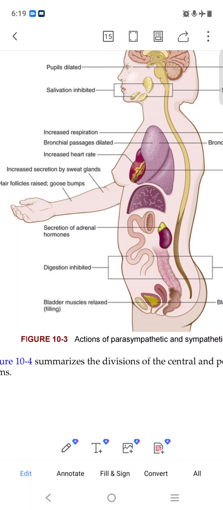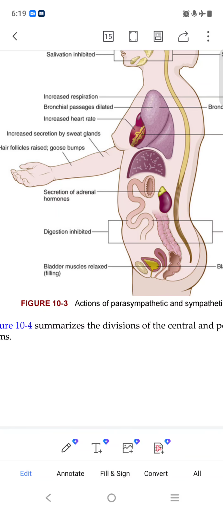Secretion of adrenal hormone also increases, and digestion is inhibited.